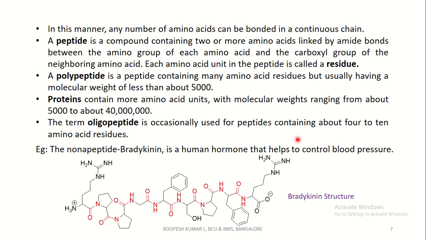For example, nonapeptide. Bradykinin is a nonapeptide, a human hormone that helps to control blood pressure. This is the structure of bradykinin. Nonapeptide, the name itself indicates there are 9 amino acids and 8 peptide bonds, that is 8 amide bonds.